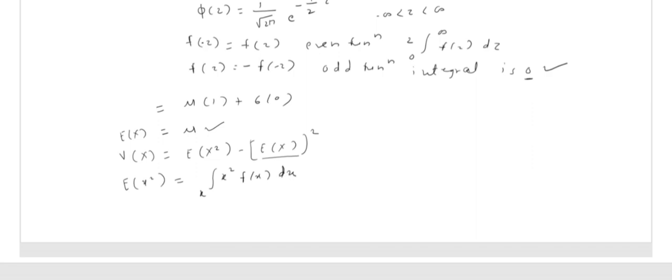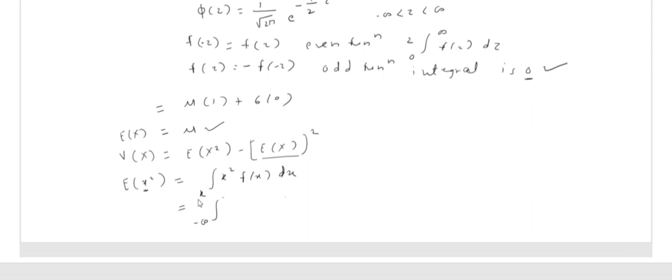How do I write this formula? To write any formula regarding expectation, we can write this term as it is. Since it is a continuous random variable, we have integration. So we can find the integration of x square, and the range is that of the random variable x. Hence we write x here, and the PDF of this random variable is f of x. So we can have this formula.